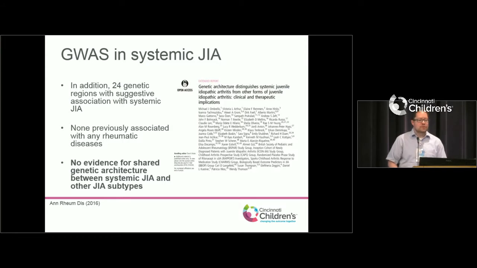These other genes that they found were actually very, very interesting. So they found about 24 other genes that seemed like they may be playing a role as well. None of those genes had ever been associated with any other rheumatic diseases. And when they compared the collection of these to what they found with other forms of JIA, completely different. So really confirming that this is not JIA, which all you guys know already. You didn't need an expensive NIH study to tell you that. But now we've got genetic evidence that this looks completely different than regular JIA.